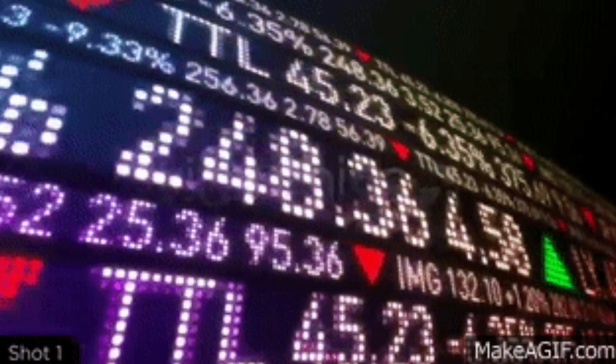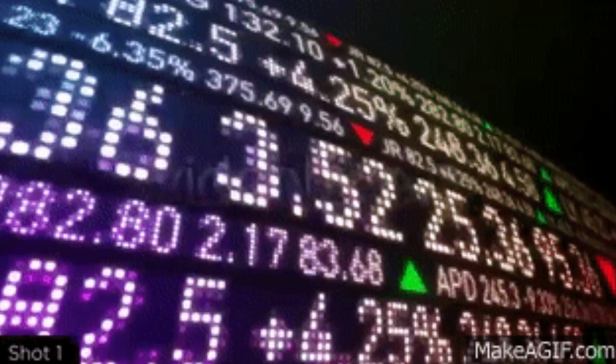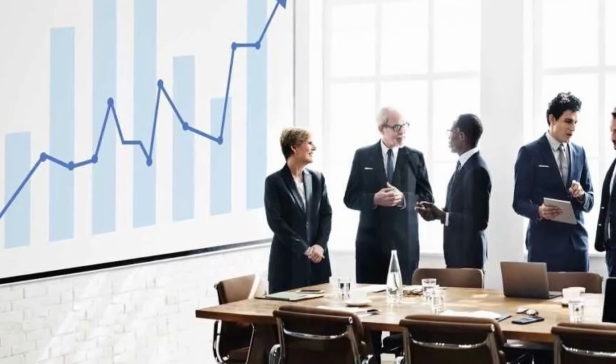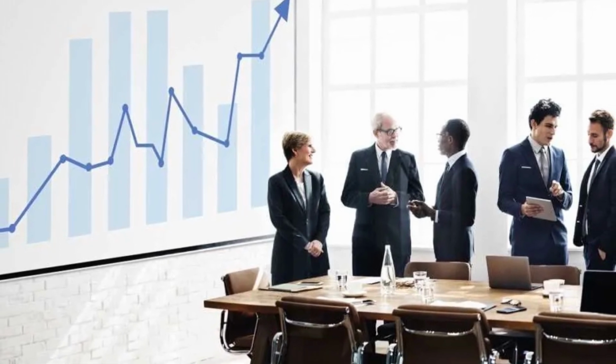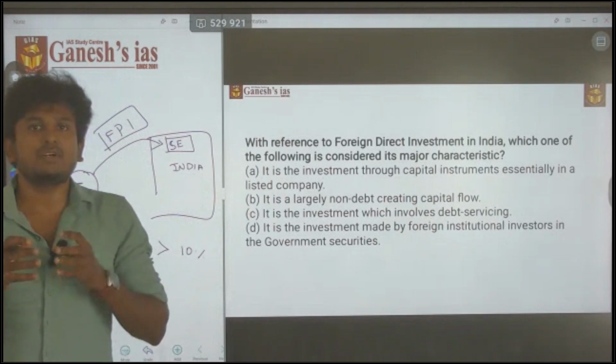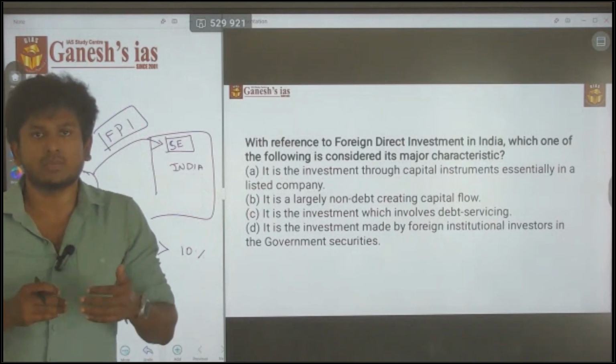If a person holds more than 10% of the shares, that is called FDI. He has the power to participate in the decision making of the board members. There is a group of board members in a company, and they decide on certain decisions. They make major decisions related to the company.